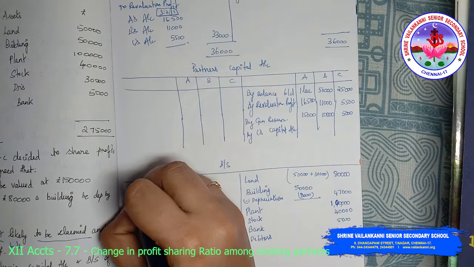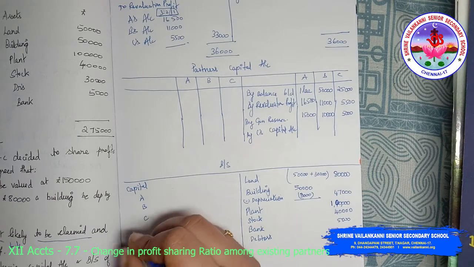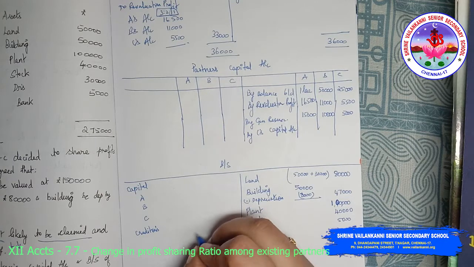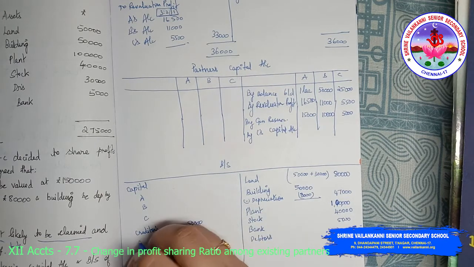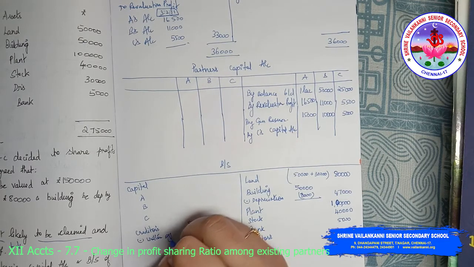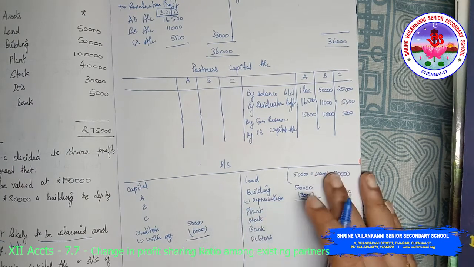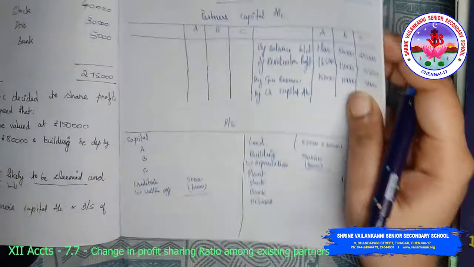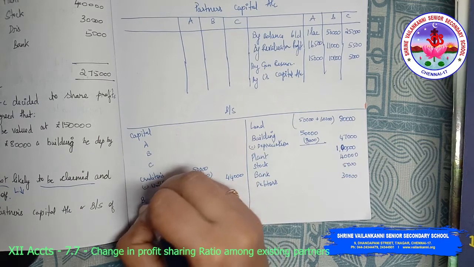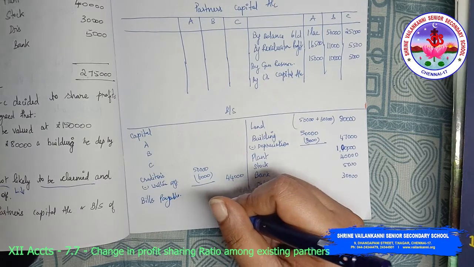Coming to the liability side, capital, we have to write A, B, C. Creditors comes to 50,000 less written off, that is 6,000. So I'm just going to write 44,000. Then bills payable, no change, so 20,000.